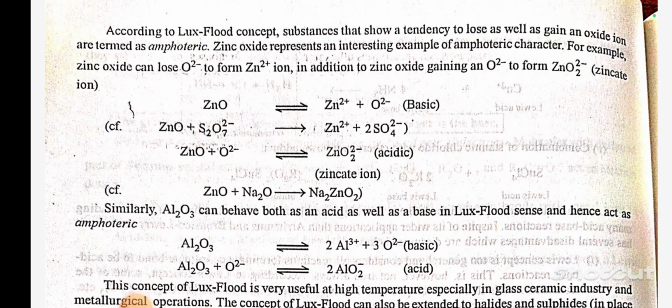According to the Lux-Flood concept, substances that show a tendency to lose as well as gain an oxide ion are termed amphoteric. Zinc oxide represents an interesting example of amphoteric character. For example, zinc oxide can lose O2- to form Zn2+ ion, in addition to zinc oxide gaining an O2- to form ZnO2 2-, zincate anion. ZnO gives Zn2+ plus O2-, basic.